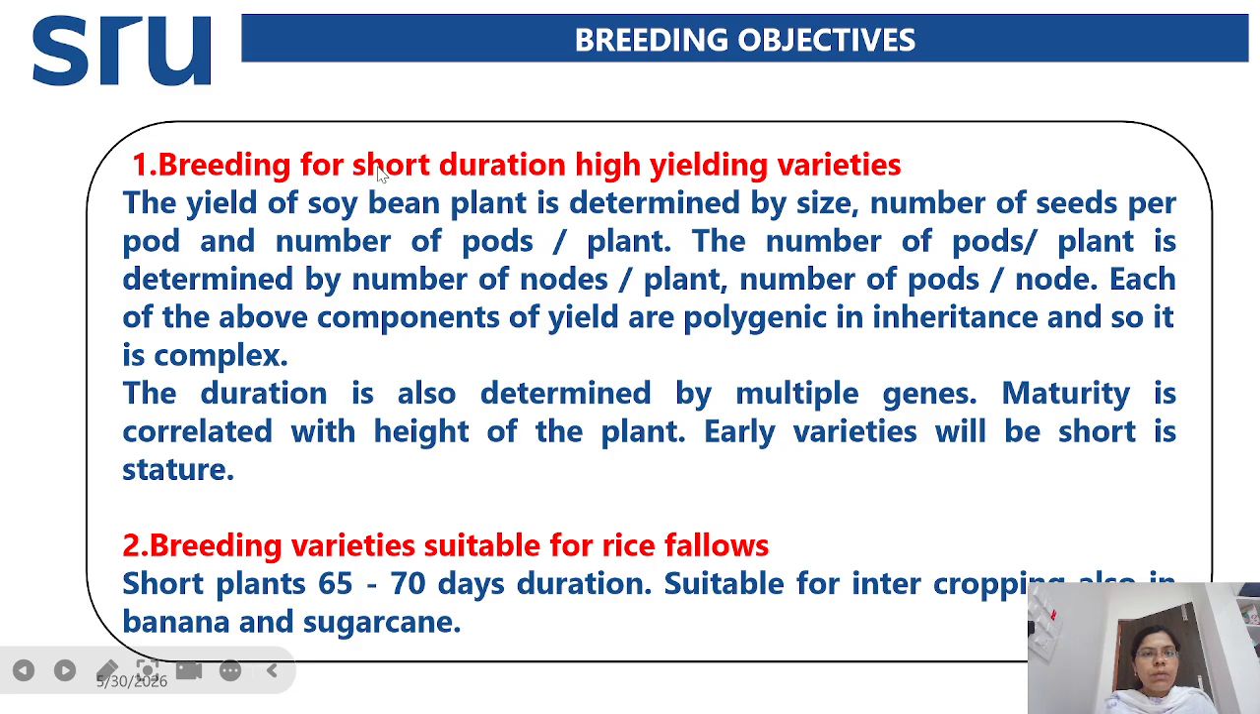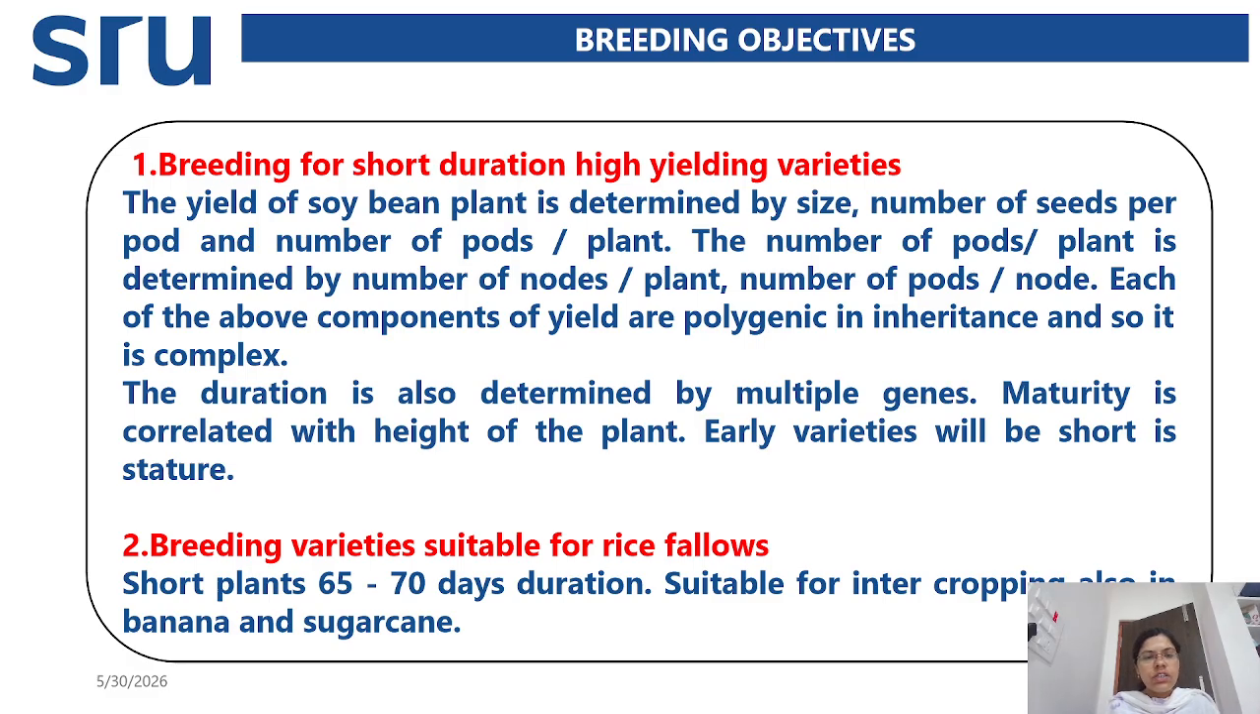Here the yield of the soybean plant is determined by the seed size, the number of seeds per pod, and the number of pods per plant. And the number of pods per plant is determined by the number of nodes per plant and the number of pods per node. So here the yield in soybean is governed by polygenes. This is a complex character. It is difficult to improve yield in soybean. And next is breeding varieties which are suitable for the rice fallow crop.